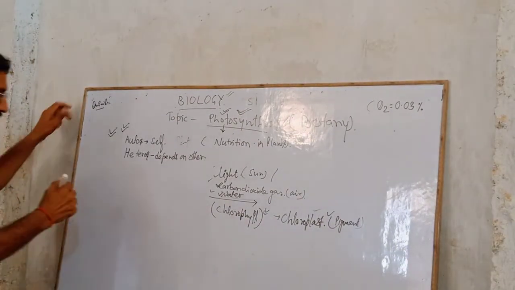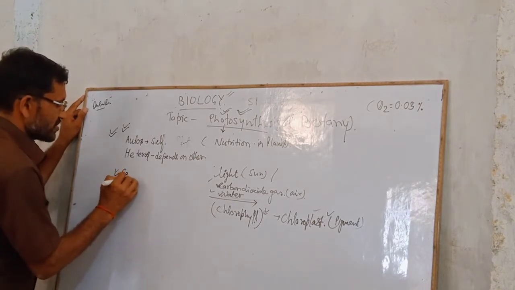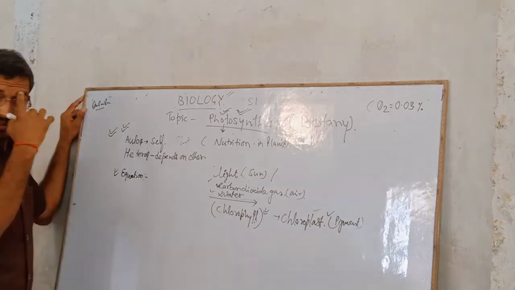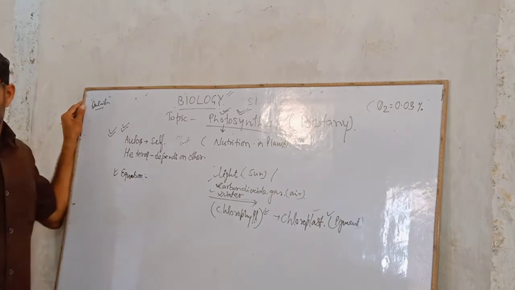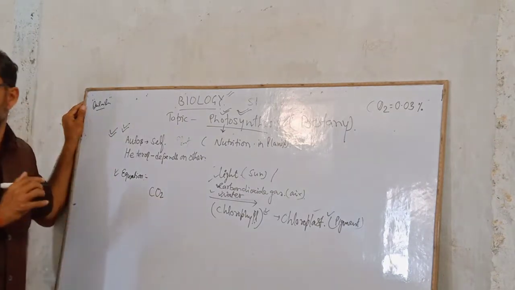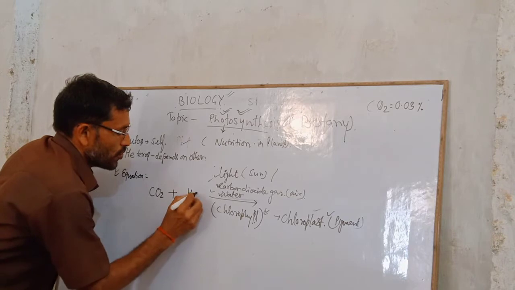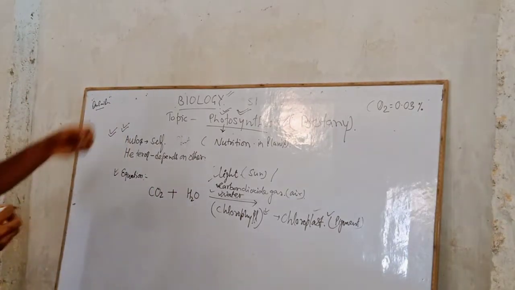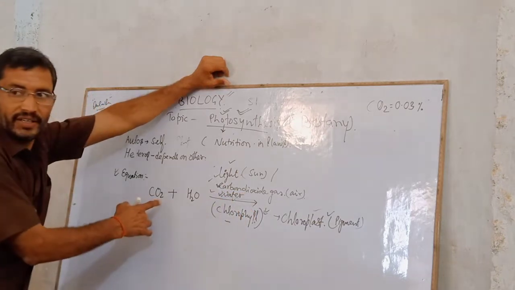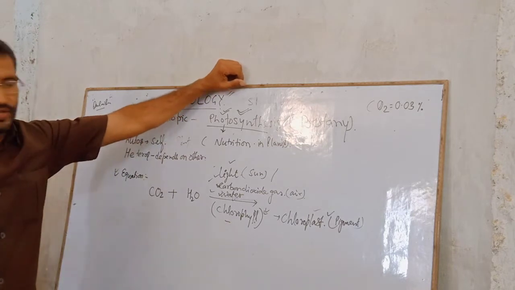Now here we are with the equation of photosynthesis. As I told you, carbon dioxide is needed for photosynthesis, that is CO2, and water is needed, H2O, and in the presence of chlorophyll and light, carbon dioxide and water give rise to sugar.